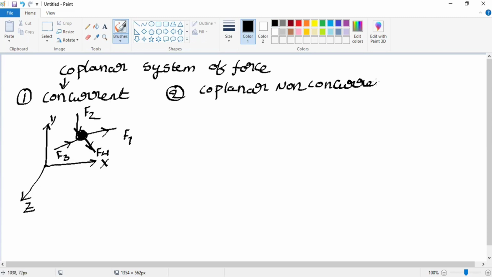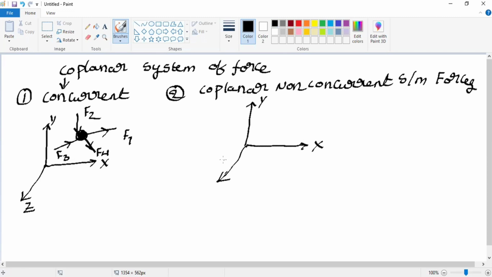Again I am considering the same plane, that is X, Y, Z. Here, a number of forces act on the single plane, but they will not be focusing on a single point.